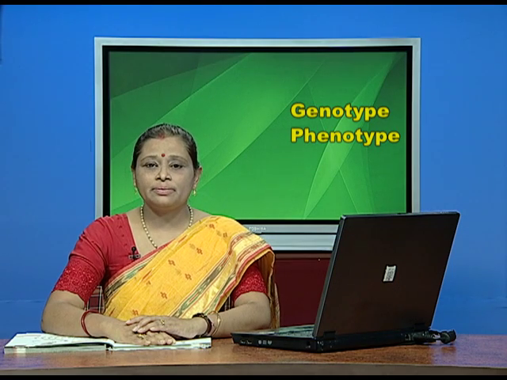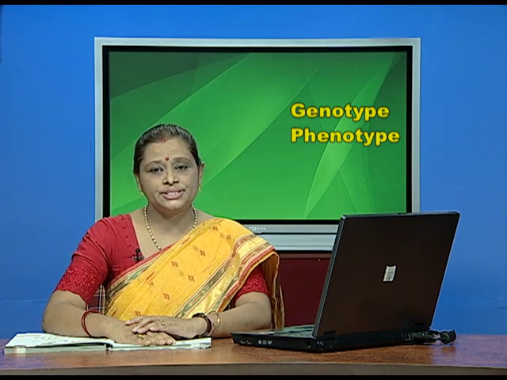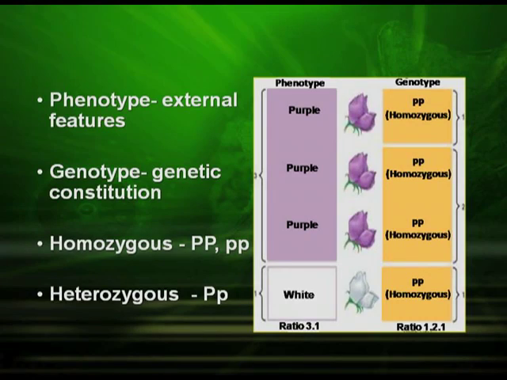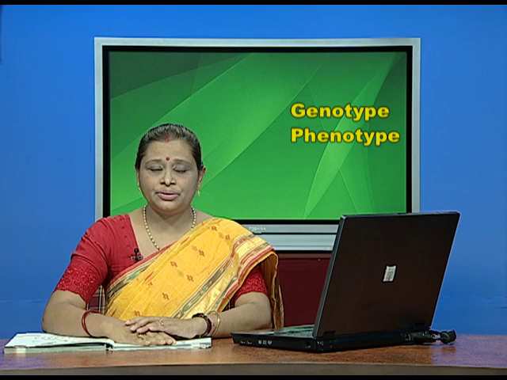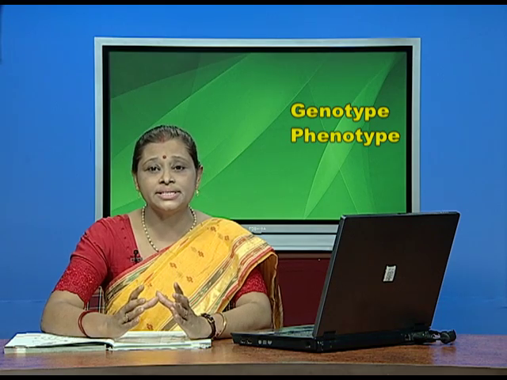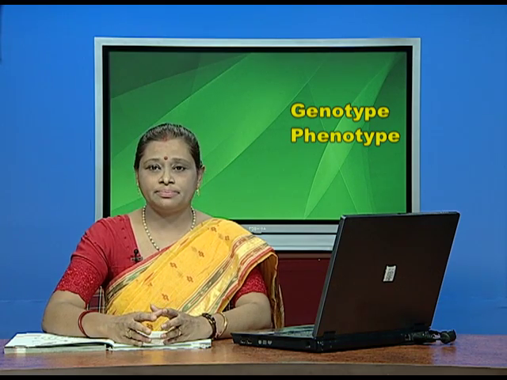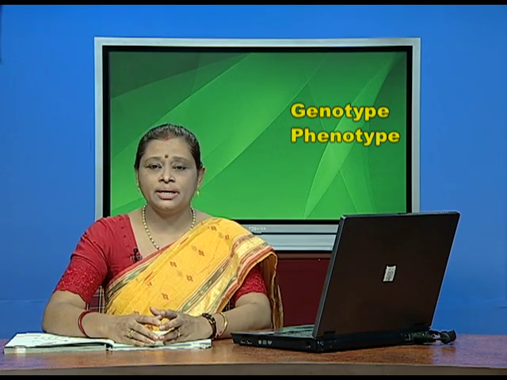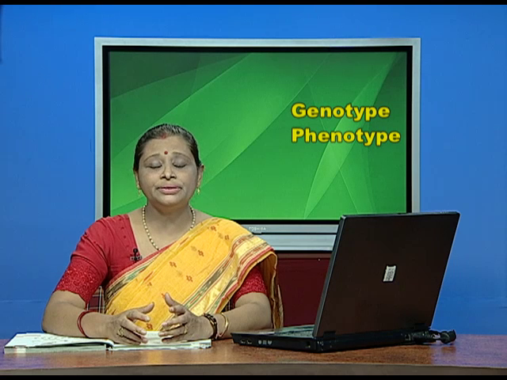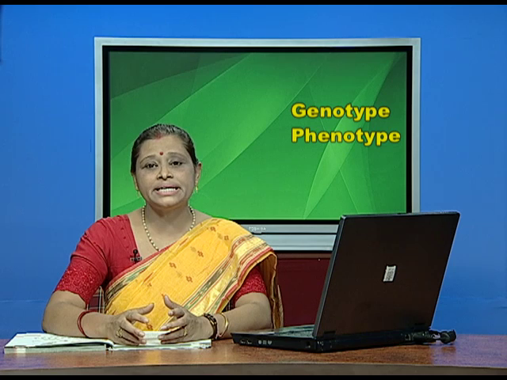Now, you must have heard about the two terms, genotype and phenotype. The phenotype is the external features of an organism. That means if an organism is tall or dwarf, that you can see, that is called the phenotype. And the genotype is the genetic constitution of an organism. Now, this genotype can be homozygous, that means both the alleles of the gene are of the same type.